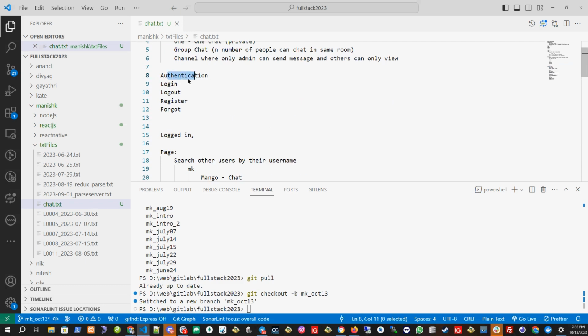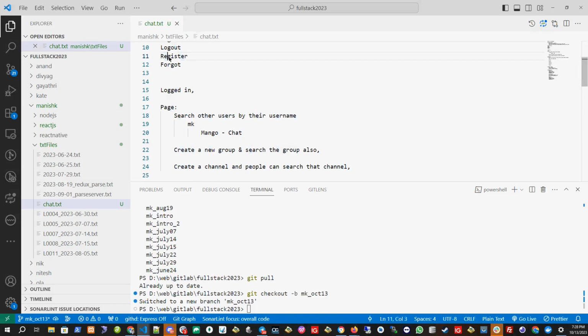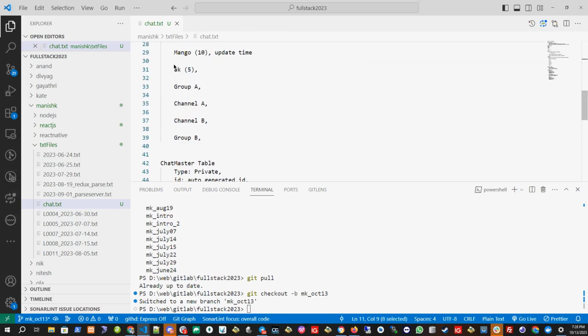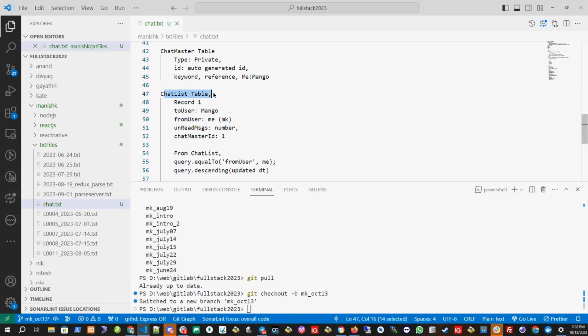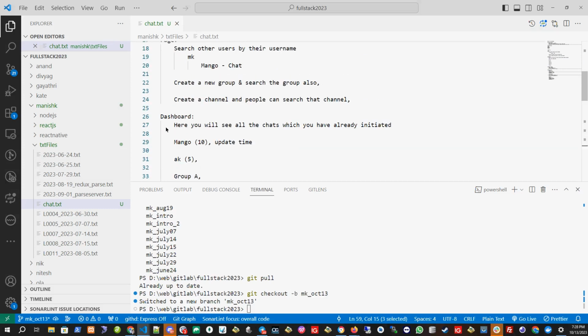And the username which we have here in the registration will be a simple username with no spaces, and it is unique. So there should be no spaces in the username, which we will control in JavaScript while creating the register page. We will validate it before we allow the user to register. Okay, so the dashboard is created. Why? Because I have the chat list table. For me, I can see Mango, and for Mango, he can see me. So both can see each other in the dashboard now. Is this part clear?